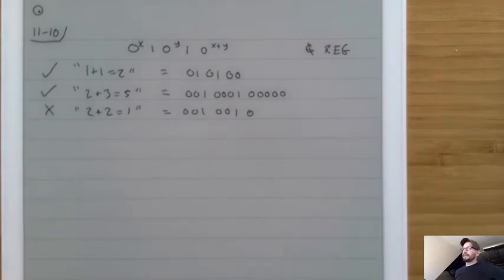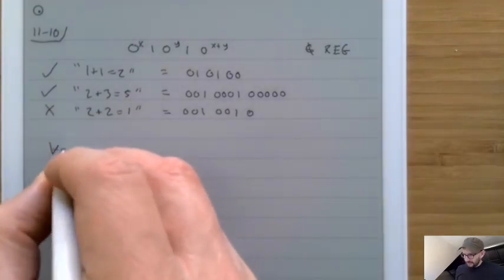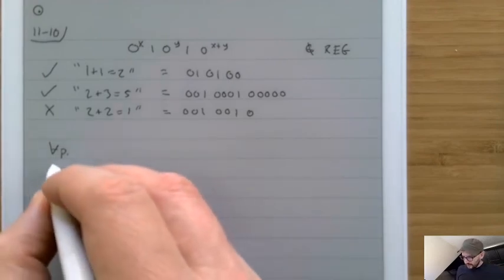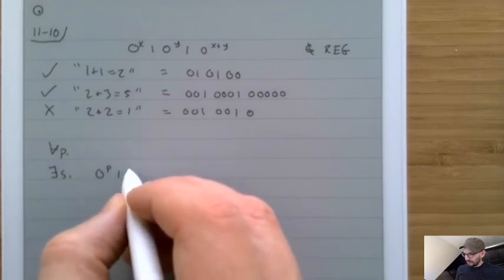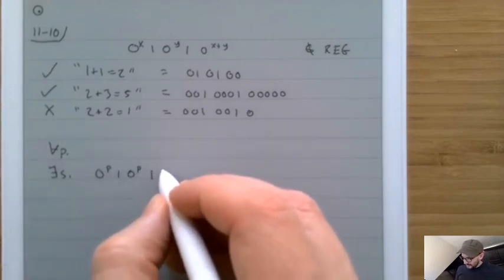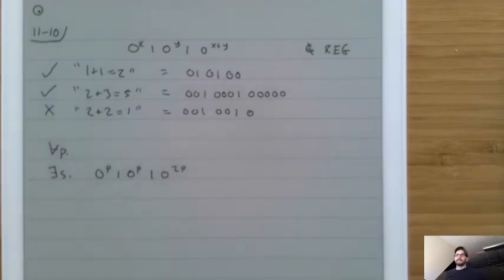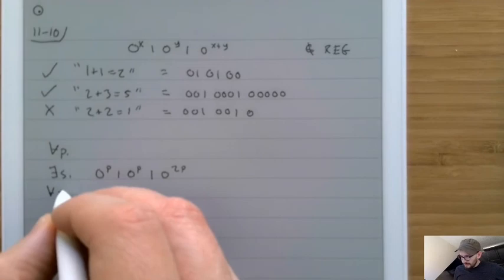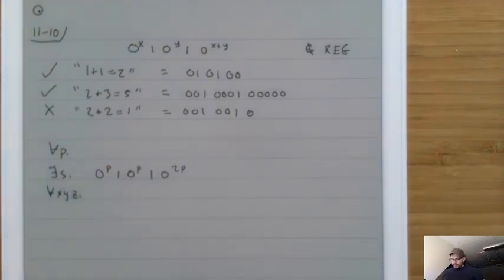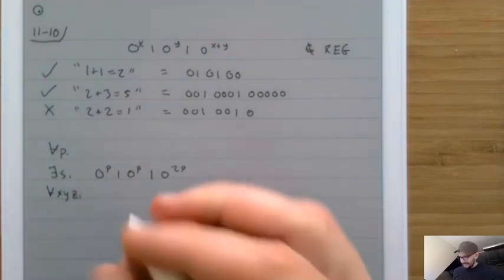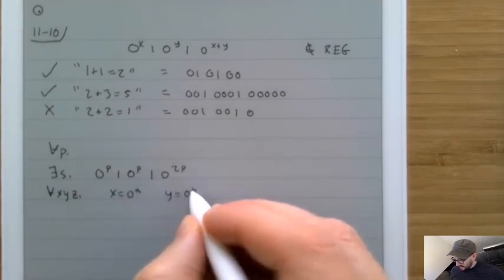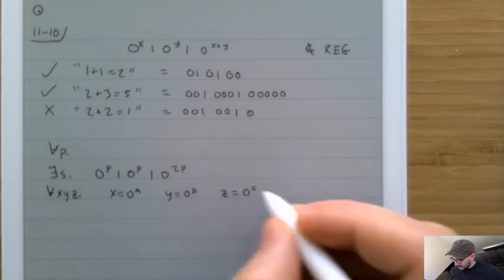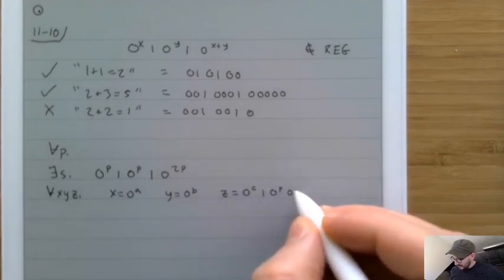And here's a little proof of that. So first we have the for all p. So we don't get to choose what p is. Then we're going to choose an example s. So let's choose the example s, 0^p 1 0^p 1 0^2p. Now we have a for all x, y, z. So like before, we know that x and y can only contain zeros. So we know that x is some number of zeros, y is some number of zeros, and then z is some number of zeros followed by 1 0^p 1 0^2p.